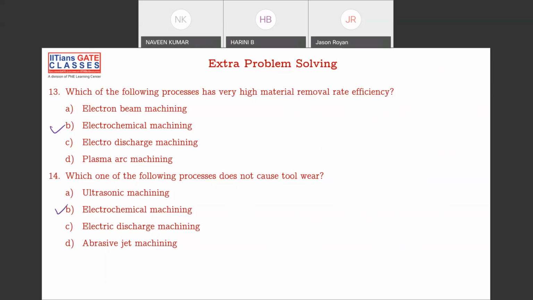Do the objective questions as well, so that it will be good for your exam. Okay, fine. Thank you so much for your time and patience. I hope I'll be giving you more information in the next class about casting and forming. Thank you, and good night.